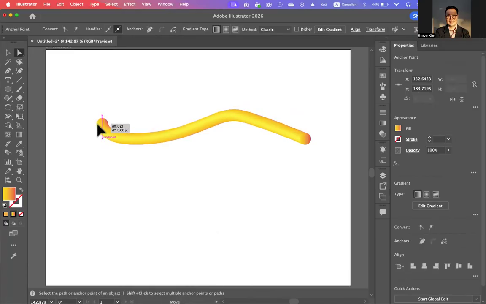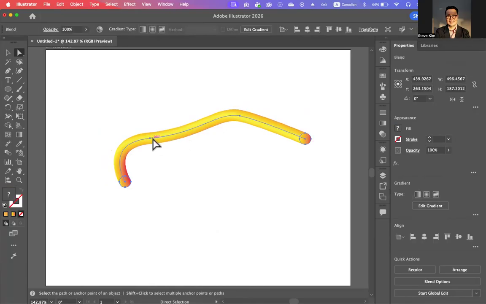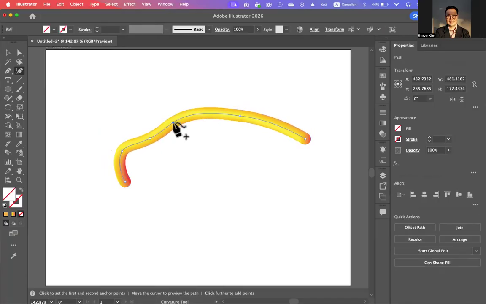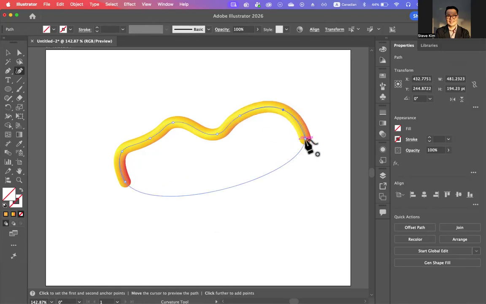You can even reposition it, or even reposition using this curvature pen tool. You can create more and you can change the shape of the path like so. This is how you replace spines, and you can edit it after that.